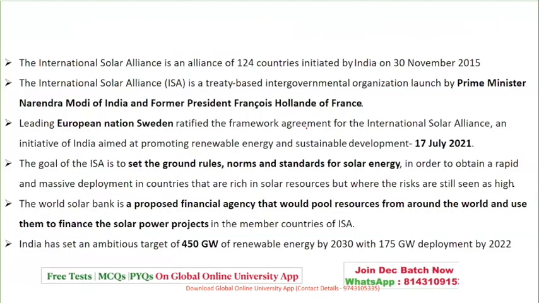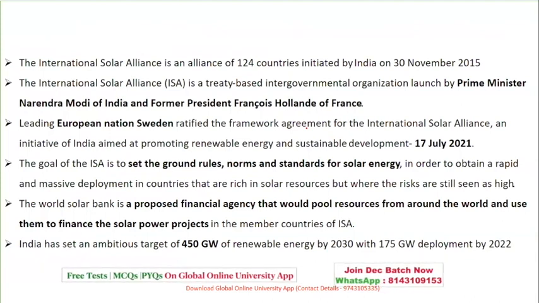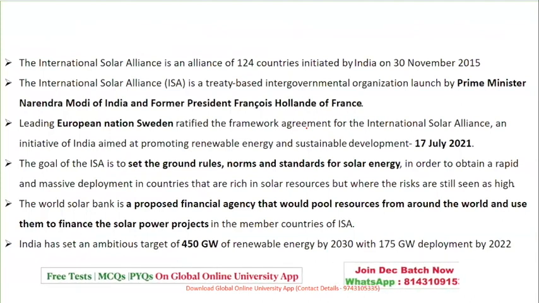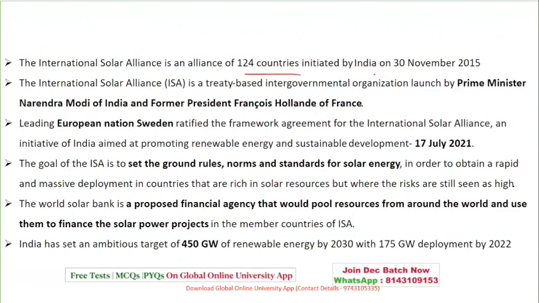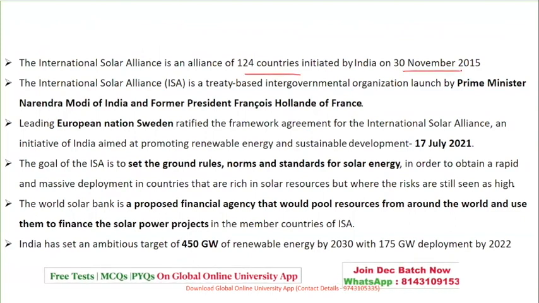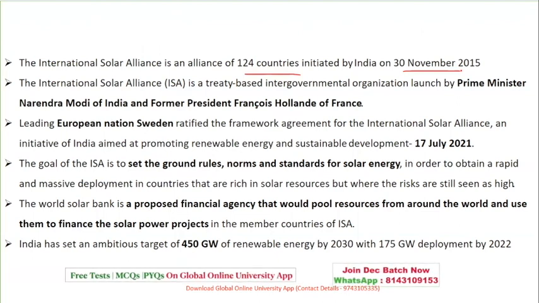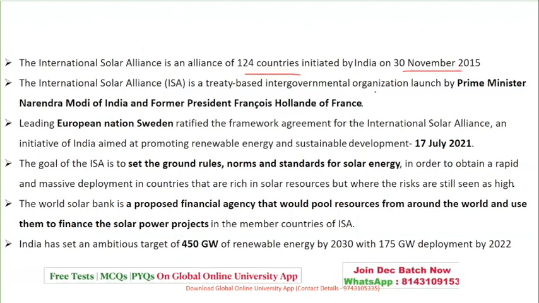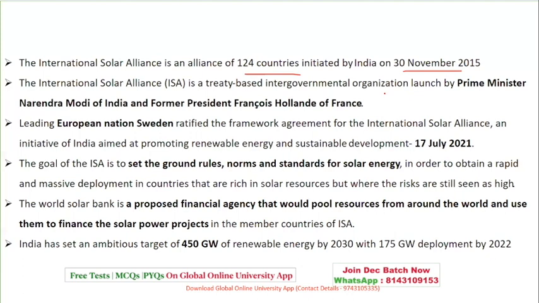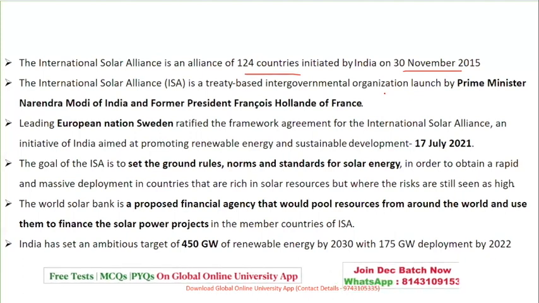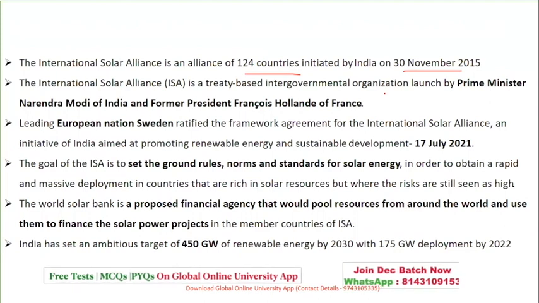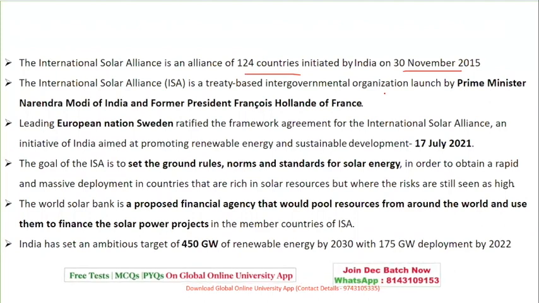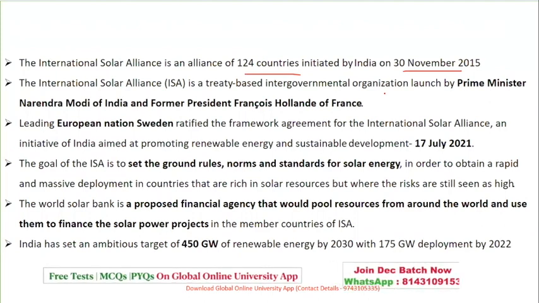Next comes the International Solar Alliance, one of the concepts related to environment, an alliance of 124 countries, which was initiated by India on 30th November 2015. It is a treaty-based intergovernmental organization which was launched by Prime Minister Mr. Modi and the former President of France, Mr. Francois Hollande. That is, between France and India, this treaty was signed.